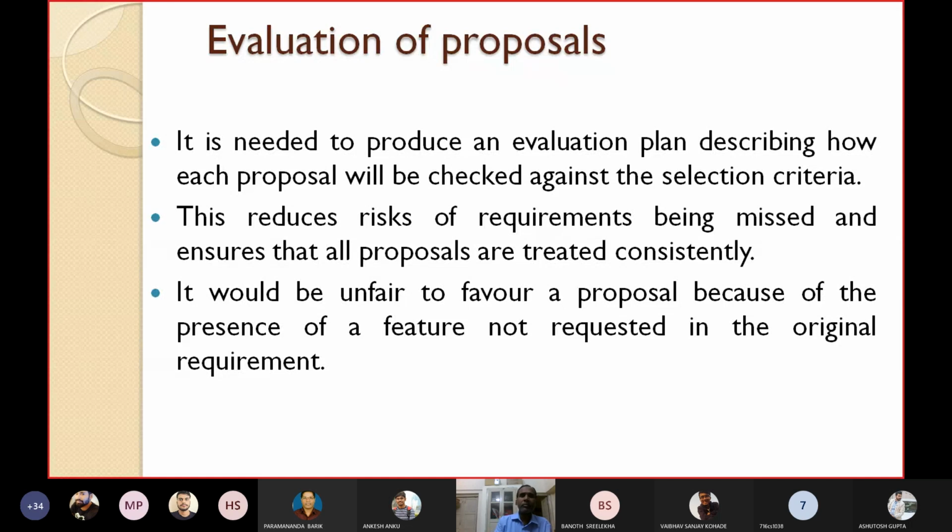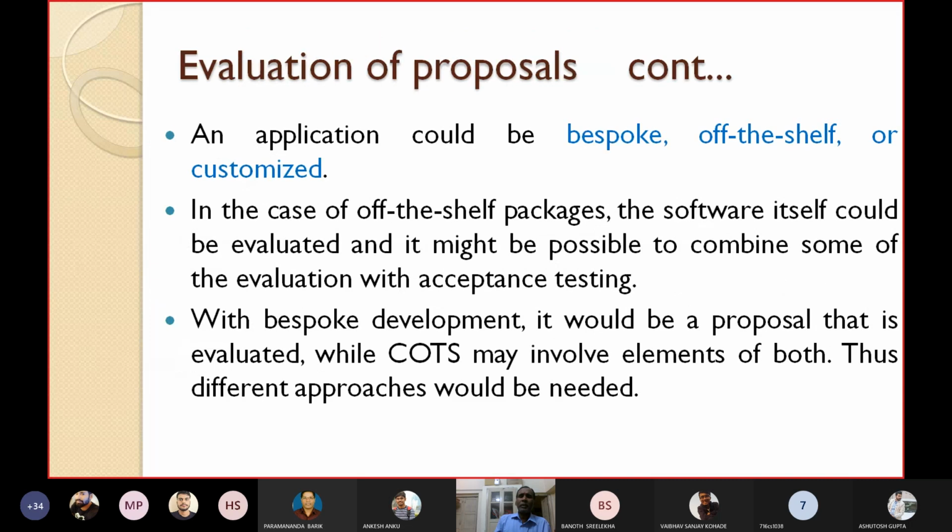An application could be bespoke, off the shelf or customized. We have already told you. So an application could be bespoke, that means for a single person. It could be off the shelf, that means directly as it is, or customized, purchase the core system and customize, modify it according to your needs.